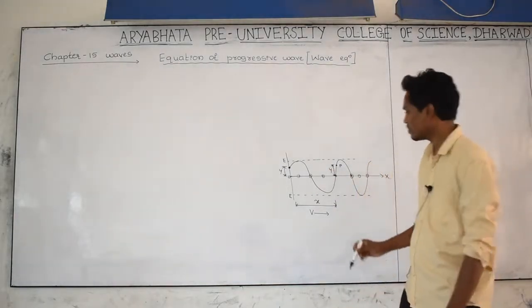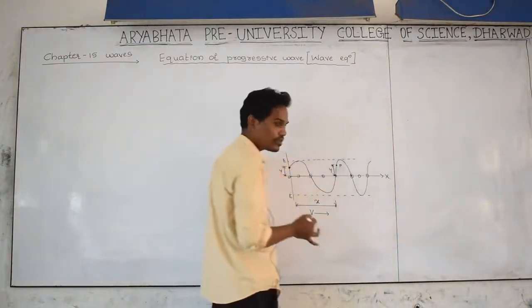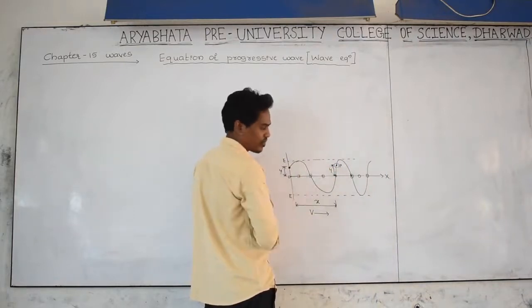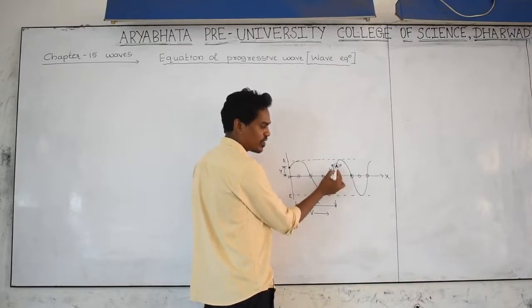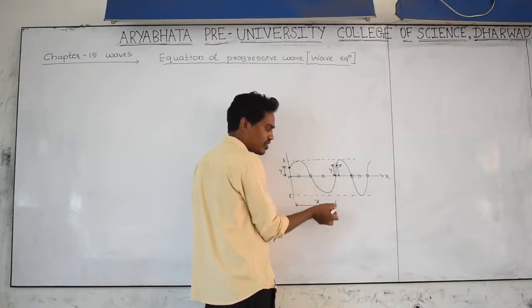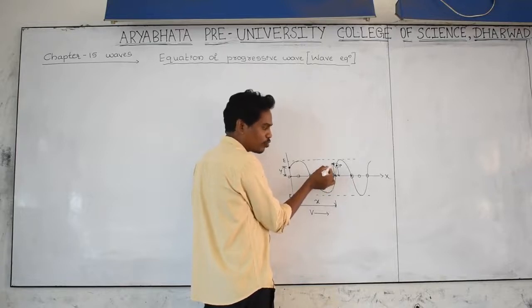I want to find the displacement. I have considered the wave moving like this in the water. I have taken this water particle and named it P. I want to find what displacement this particle makes, which I indicate as Y. It vibrates from here to here, and from its mean position to its current position is called the displacement. How do we find the displacement made by this particle P?